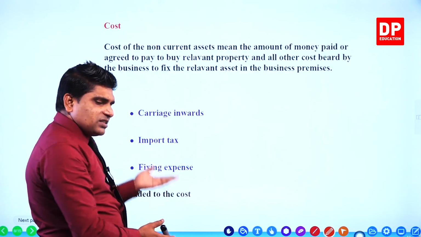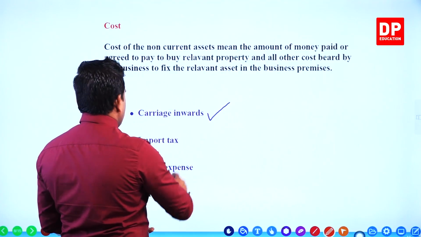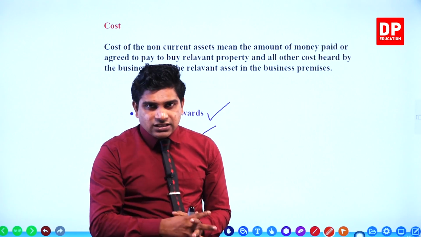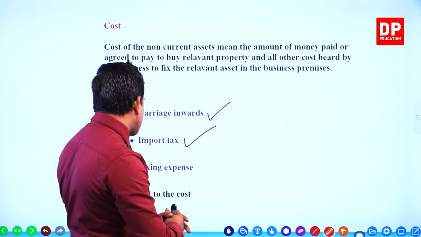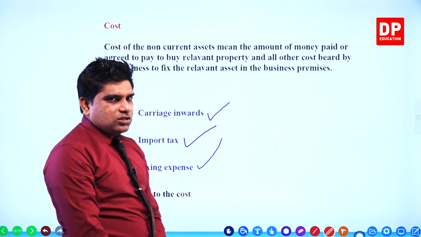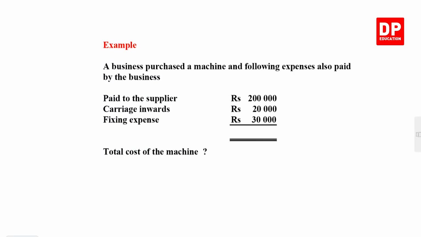They have given some examples for us: carriage inwards, import tax. When you import a certain non-current asset from a foreign country, sometimes you may have to pay import tax. That also is to be included in the cost. Fixing expenses are included in the cost. It is the cost. Okay. Now, the next point is what?